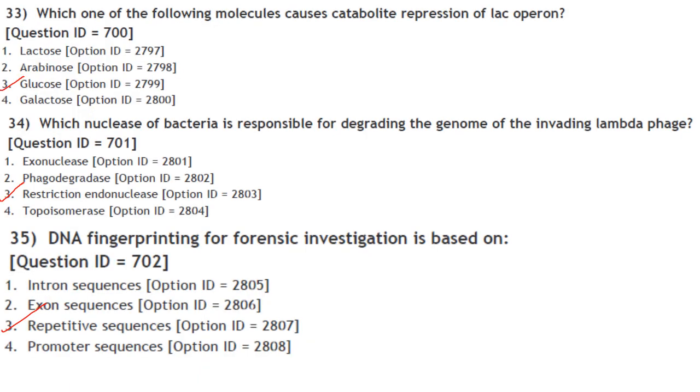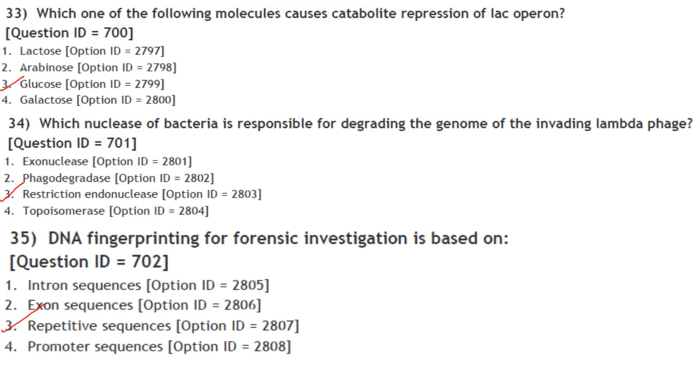Then next one. Which one of the following molecules causes catabolite repression of the lac operon? It is glucose. Answer is option 3. Which nuclease of bacteria is responsible for degrading the genome of the invading lambda phage? So it is restriction endonuclease.